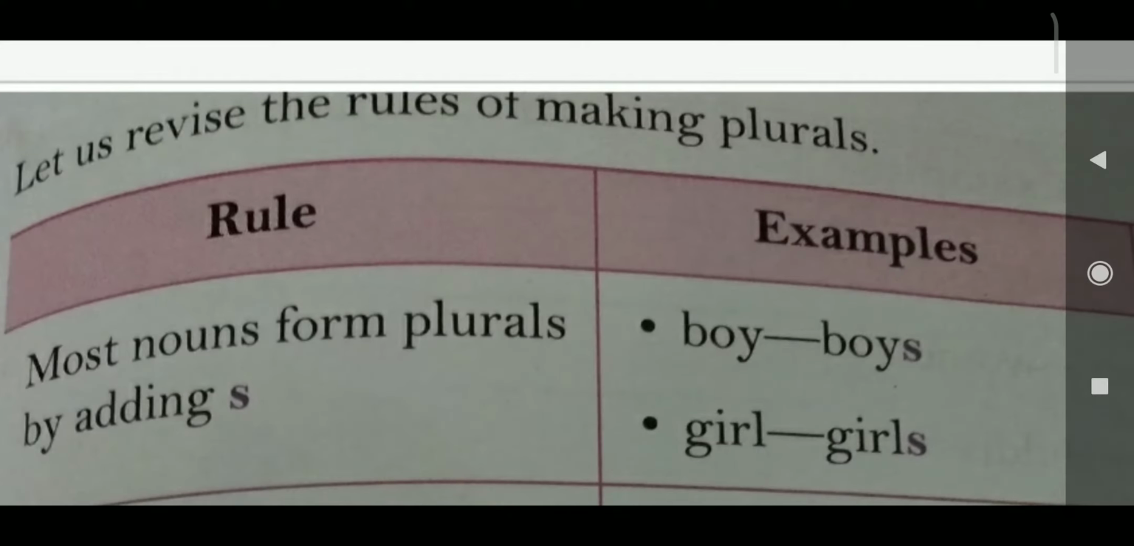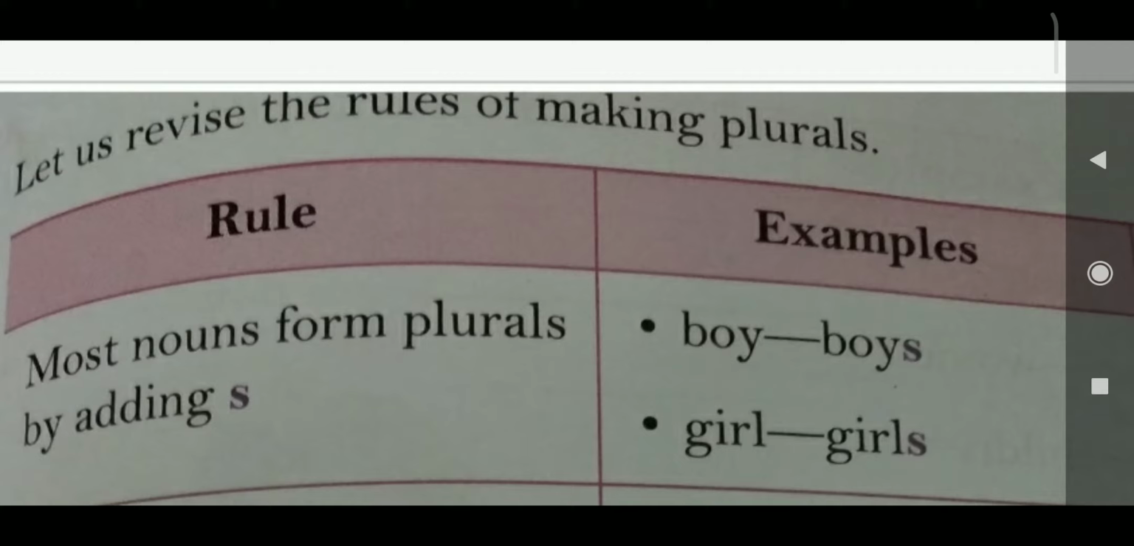First we will discuss the rules of this chapter. What is number? When a noun stands for one person, animal or thing, we say that it is singular. When a noun stands for more than one person, animal or thing, we say that it is in the plural. Let us revise the rules of making plural. First rule is most nouns form plural by adding s.